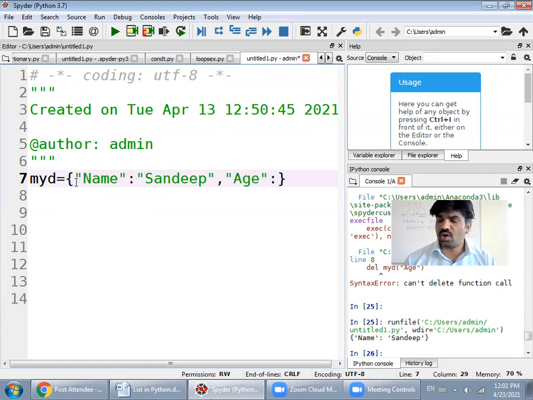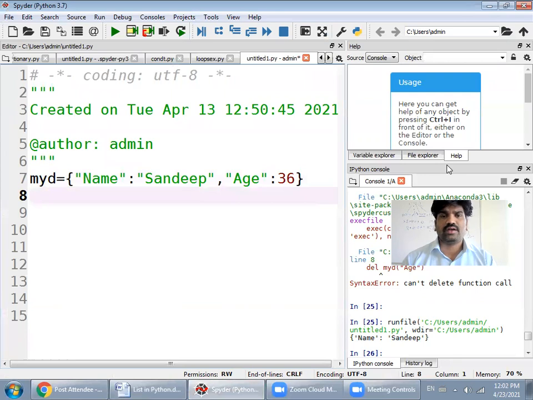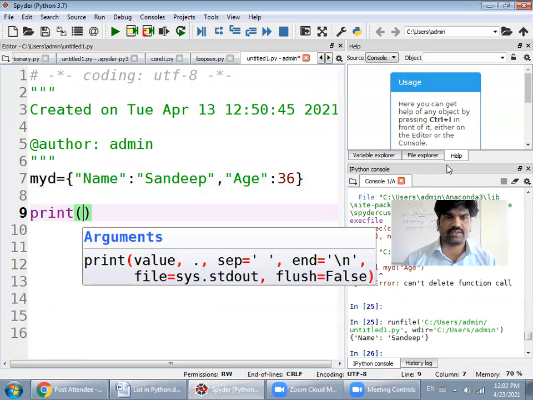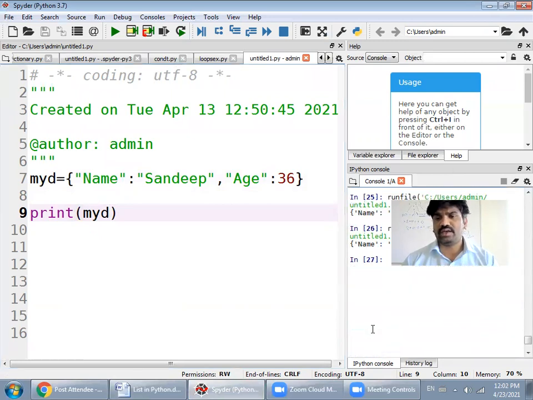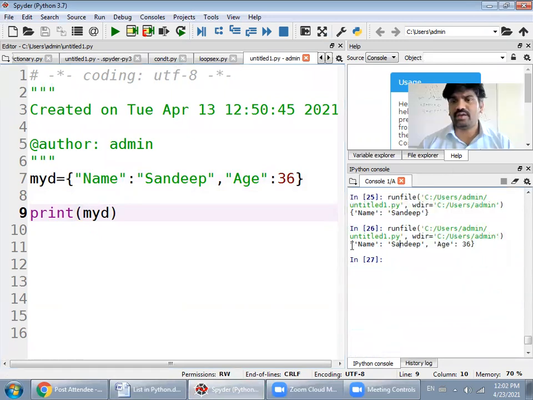For a string value you have to use double quotes, but for a numerical value you need not use any kind of quotes. Now we are printing our dictionary. In a simple print statement you can write myD. So this will give the values of the dictionary along with its key. So name Sandeep, age 36.